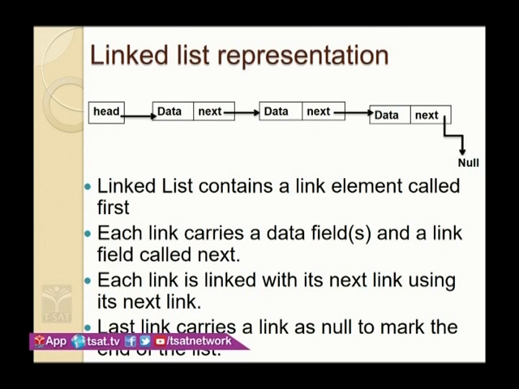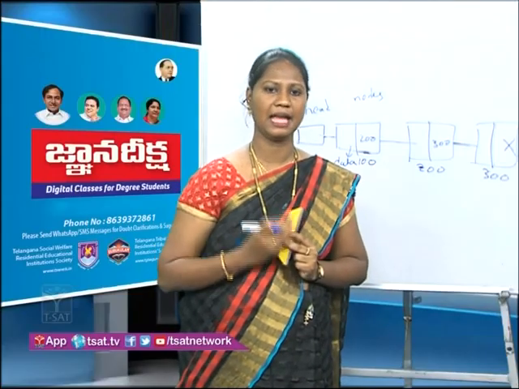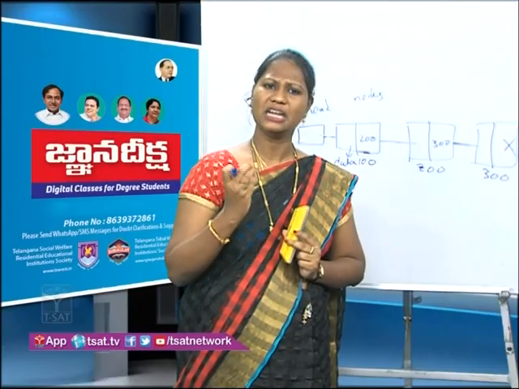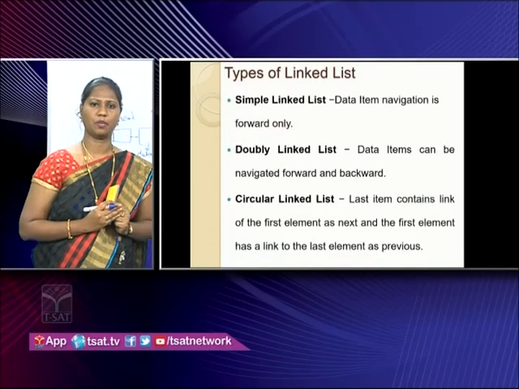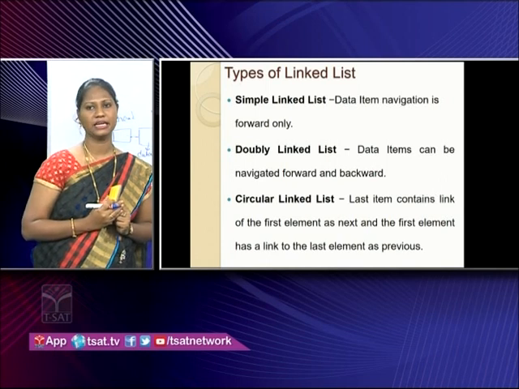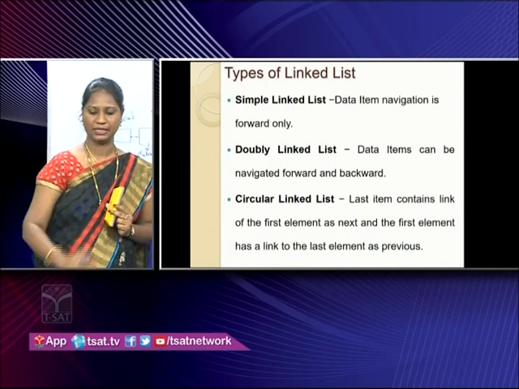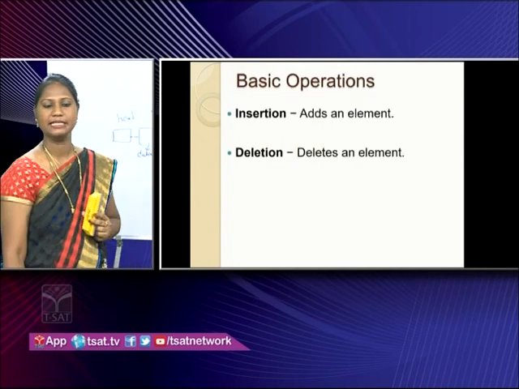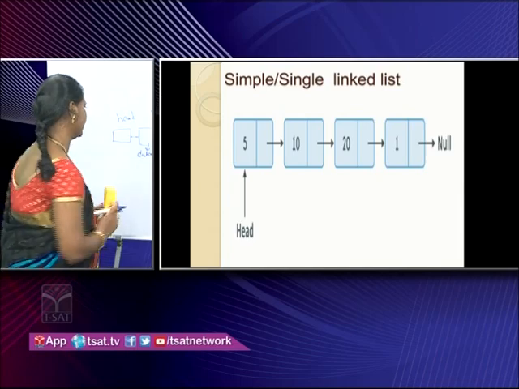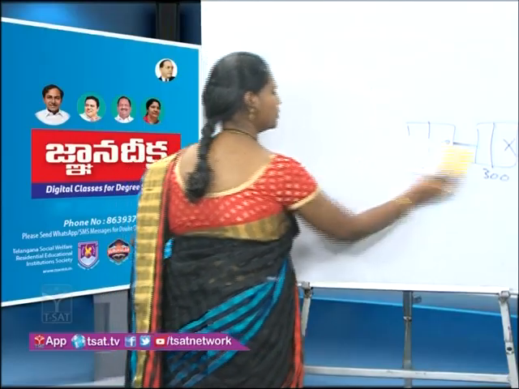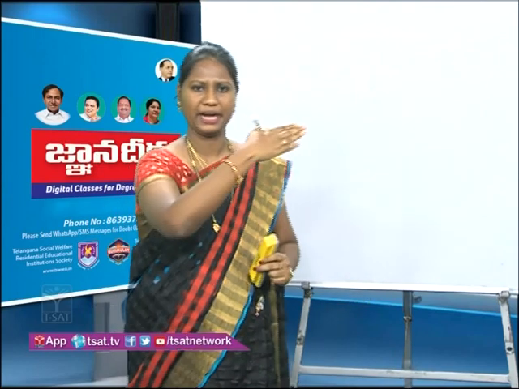Now, students, we have different types of linked lists: simple linked list, double linked list, and circular linked list. We will learn each and everything in detail. Now, we'll see the basic operations of the linked list. We have 2 basic operations, that is insertion and deletion. First, we'll learn the simple linked list. Now, see here, students, this simple linked list is only in one direction.